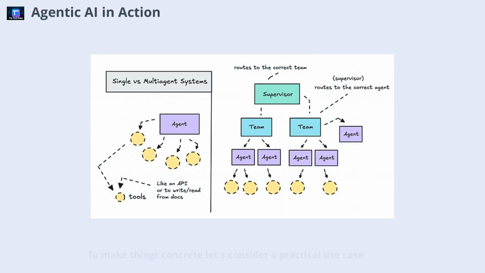To make things concrete, let's consider a practical use case: building a research agent for tech news. This agent's job is to find trending topics in technology, determine what's newsworthy for a specific user persona, and summarize the findings. By leveraging APIs that gather what people are discussing and sharing, the agentic system can sift through vast amounts of structured data. The focus here isn't just on the data source, but on how the agentic system processes and prioritizes information to deliver meaningful insights.